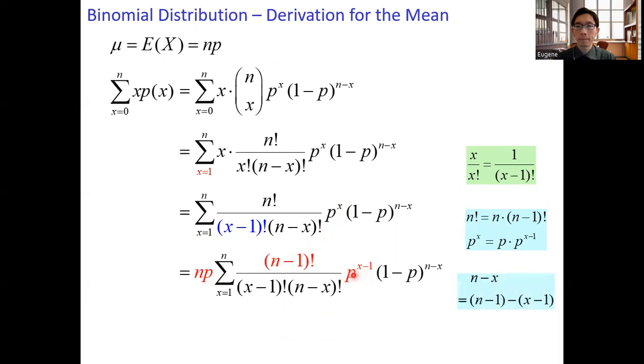The next step, convert the expression n minus x. This expression is in the denominator, n minus x factorial, as well as the exponent in the last term. Replace it by the expression n minus 1 minus x minus 1.